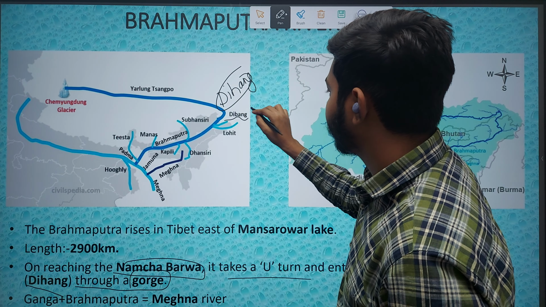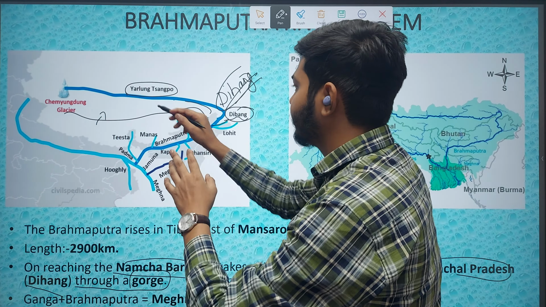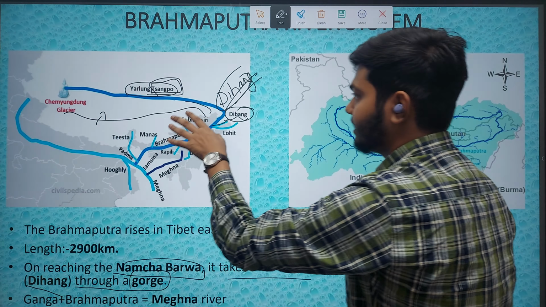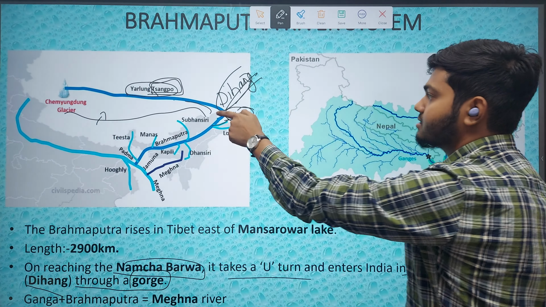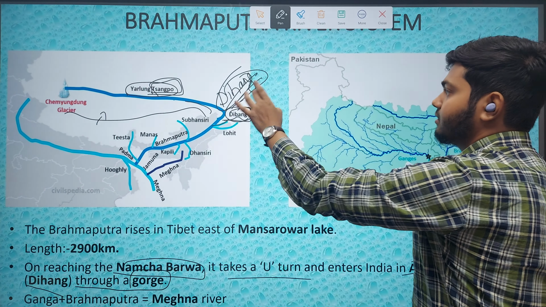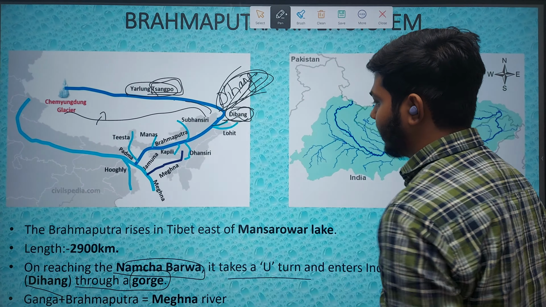In the Tibet region, where it originates, the Brahmaputra river is called Yarlung Sangpo. If you remember even this much, Sangpo, then it's enough. So what is the name of the Brahmaputra river in the Tibet region? It is Sangpo, and when it enters India near Namcha Barwa after the U-turn, it is called Dihang. Not Dibang. Dibang is a tributary.